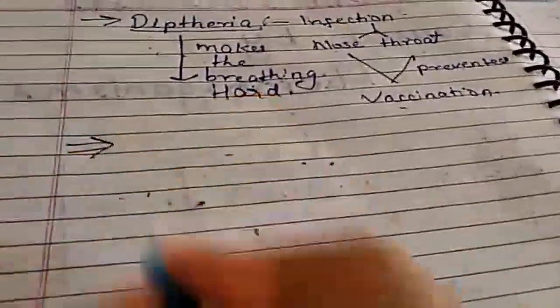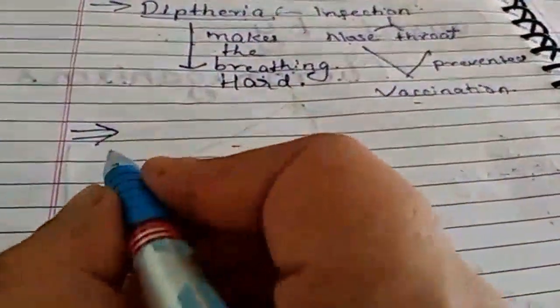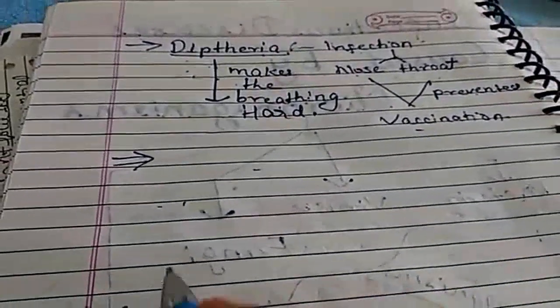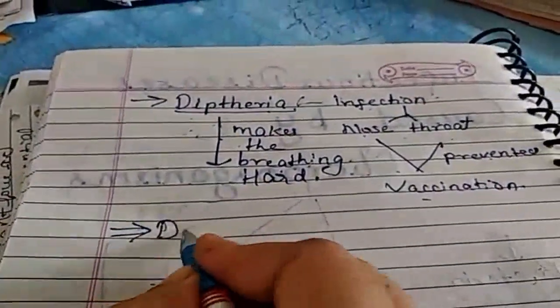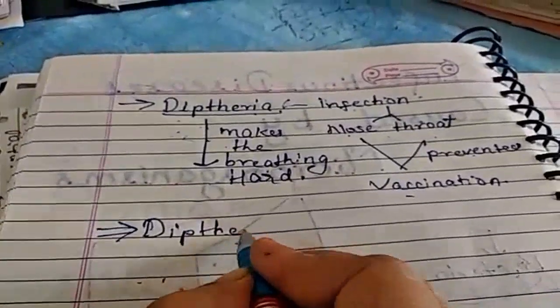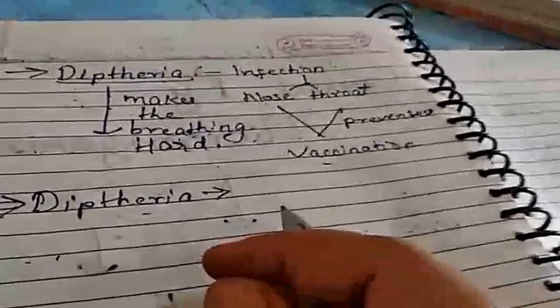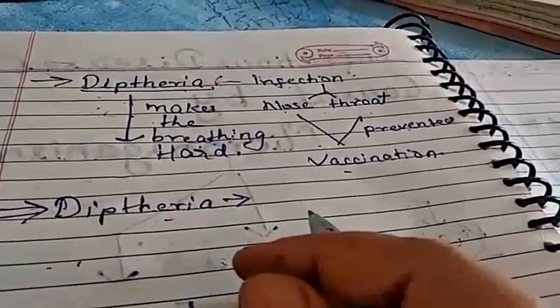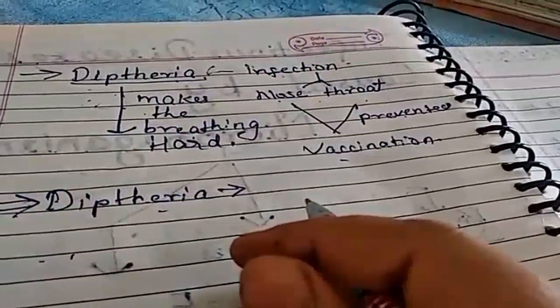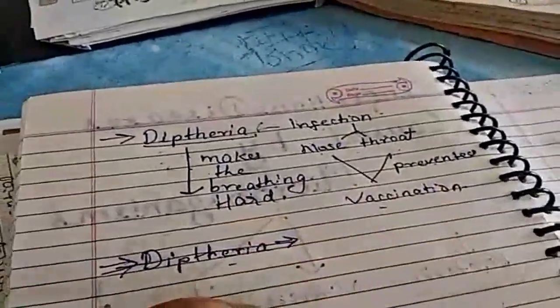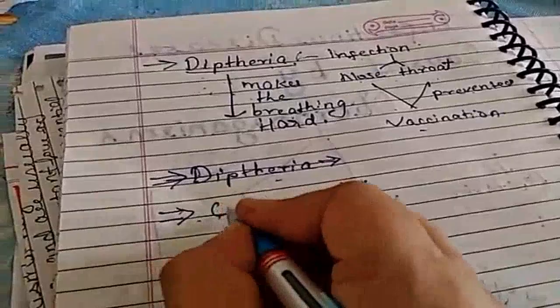Okay, children, I have repeated it; diphtheria has been discussed. The next disease is cholera.